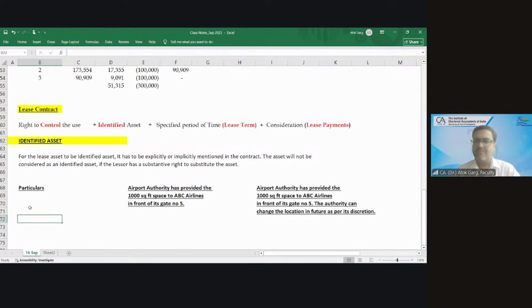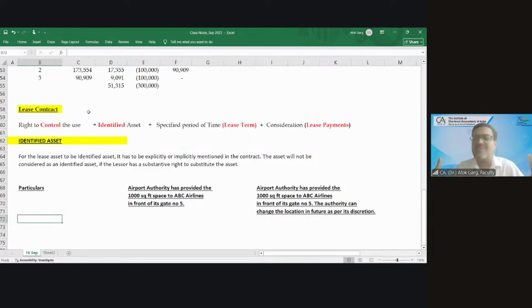Okay, so tell me one thing. Without giving you so much knowledge and information, I'm straight away asking a question. Is the space which these airline companies have got from the airports an identified asset? I haven't given you any clue. I'm just asking a straight question. There is a lease agreement between the airport authority and the airline company, but my question is, is it an identified asset?